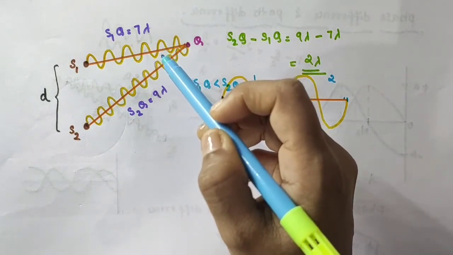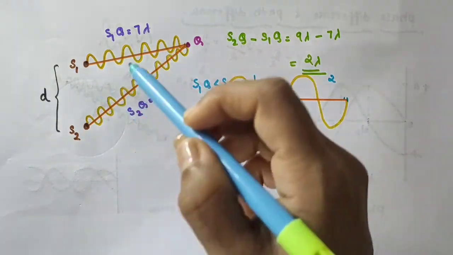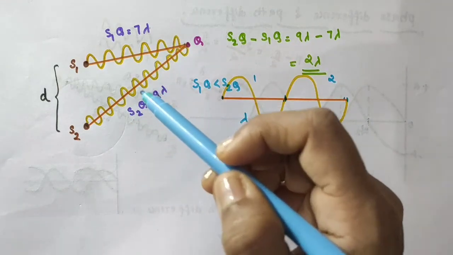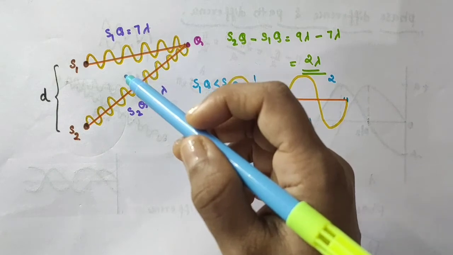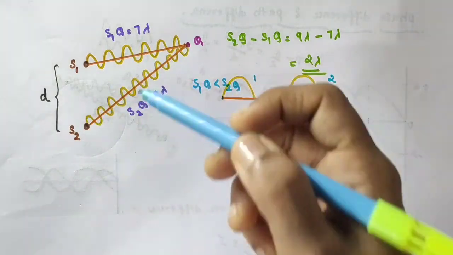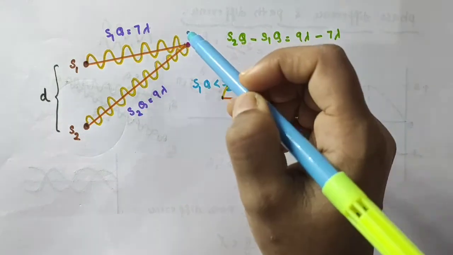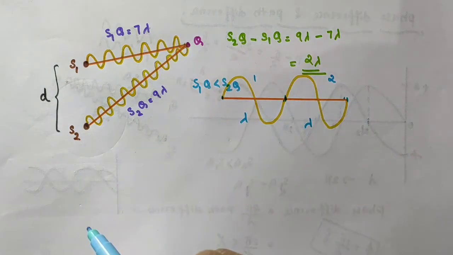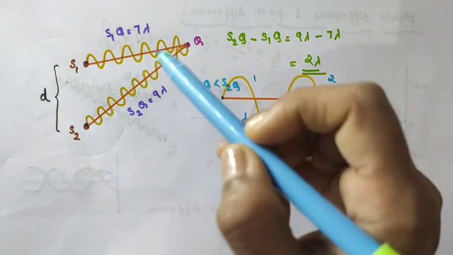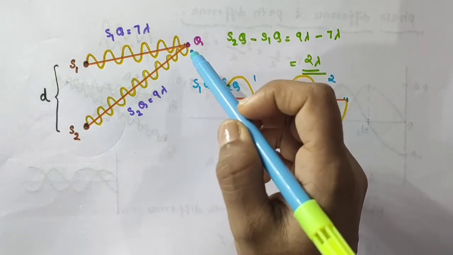But though there is a path difference between these two waves, they will again be in phase when they reach this point Q. That is, crest of one wave meets the crest of the other wave and trough meets trough when they reach point Q.